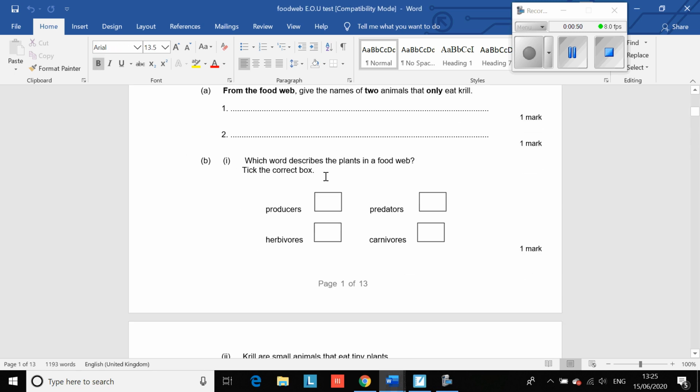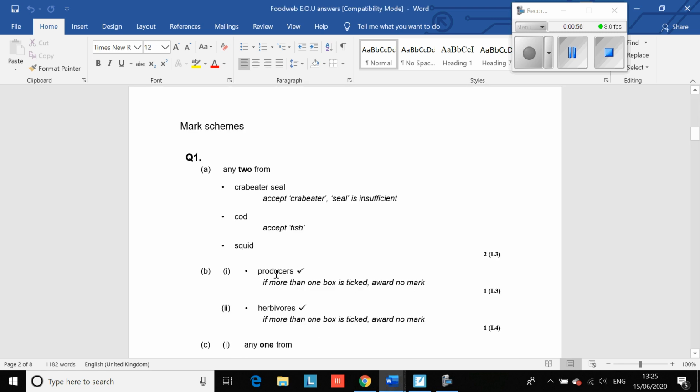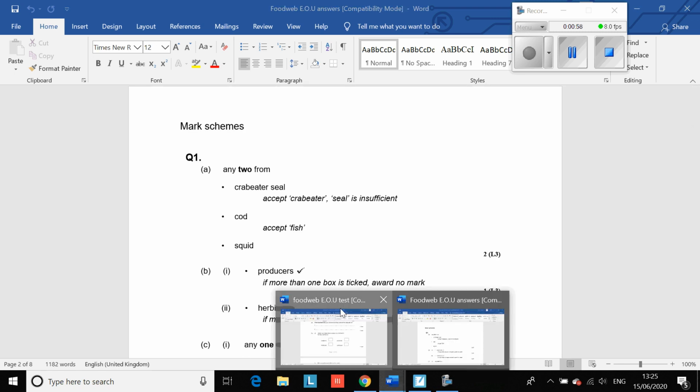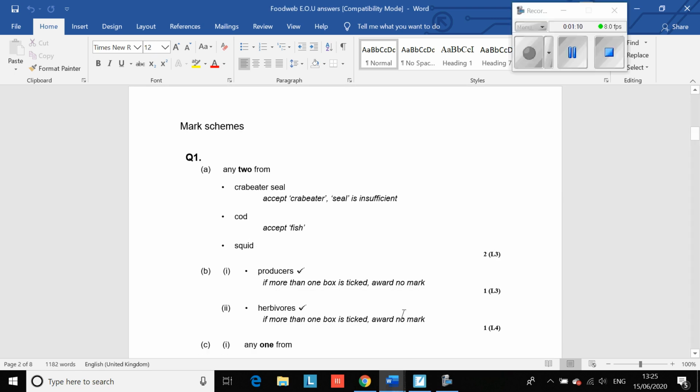Which word describes the plants in a food web? They are producers. And then, krill are small animals that eat tiny plants. Which word describes krill in a food web? It was herbivores. Okay, and there's your answer.